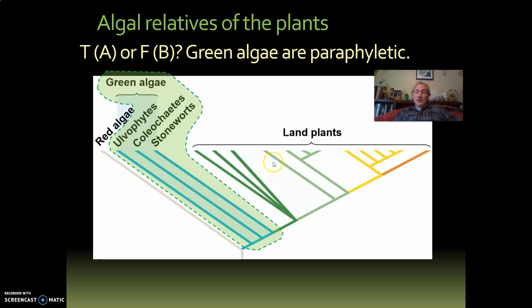So true or false, according to this phylogeny, the group I've circled here, the green algae, are paraphyletic. Think it through. Again, this is a word you don't want to forget. If you need to pause and really look through your notes to figure it out, do so. Okay, the answer here is true. The green algae are paraphyletic.